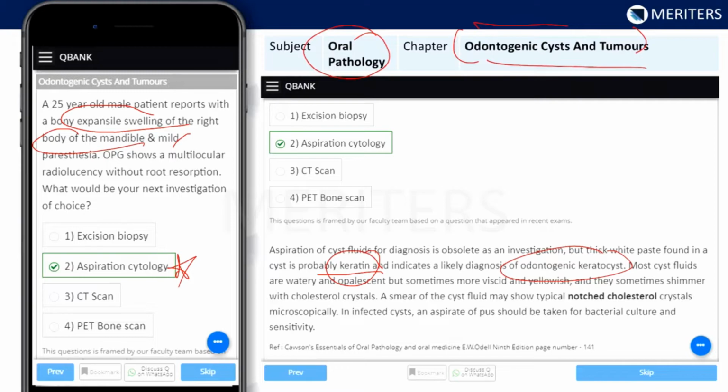Most cystic fluids are watery and opalescent, but sometimes viscid and yellowish. They shimmer with cholesterol crystals. Cholesterol crystals are seen in radicular cyst. A smear of the cyst fluid may show notched cholesterol crystals microscopically. In an infected cyst, an aspirate of pus should be taken for bacterial culture and sensitivity.